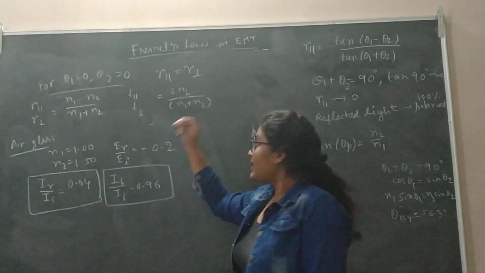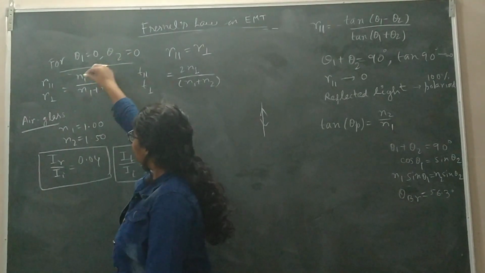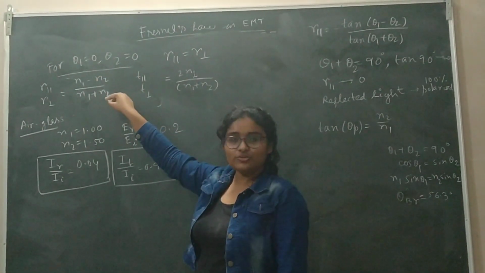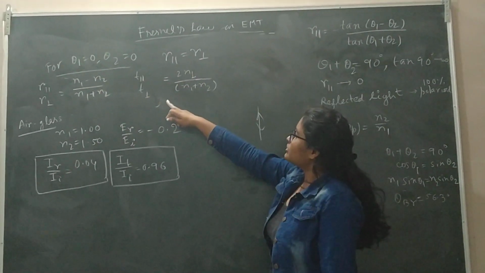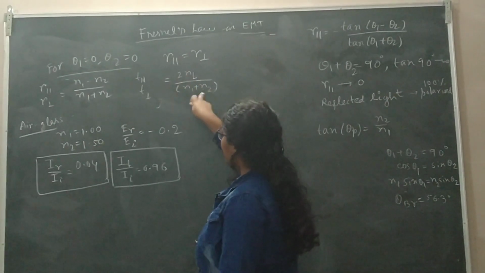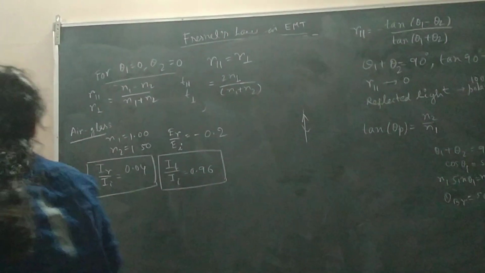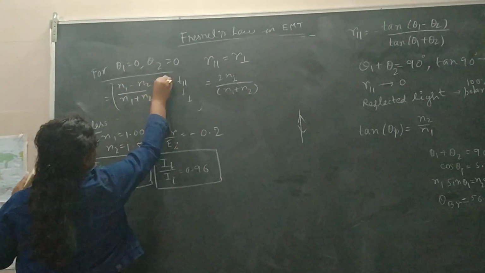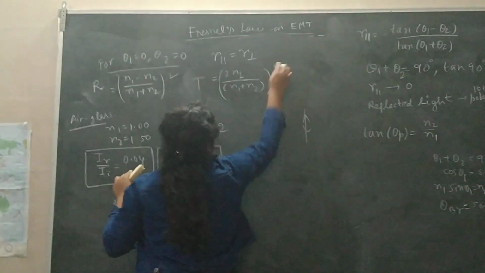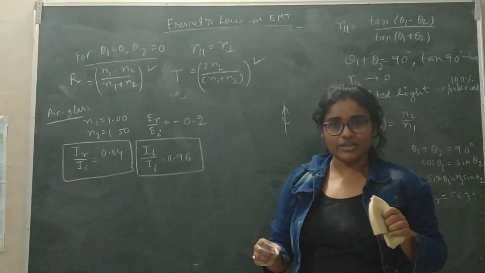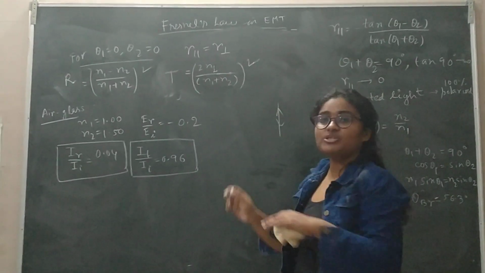It is going back, and the formula will be T parallel equals T perpendicular. The formula will be N1 minus N2 by N1 plus N2 for the reflected parallel and perpendicular components, and T parallel, T perpendicular will be 2N1 by N1 plus N2. And if you want to measure the intensity, you just make the square of it. That will give you the reflection, and this will give you the transmission. So you have to remember the formulas. These are very important formulas for measuring the reflection and transmission intensities.